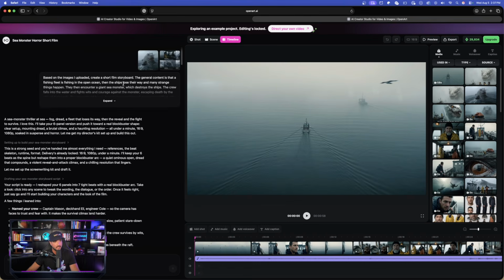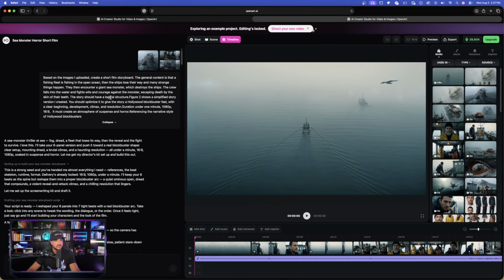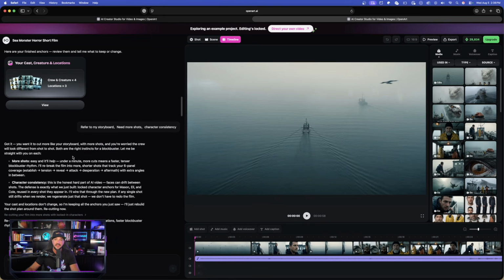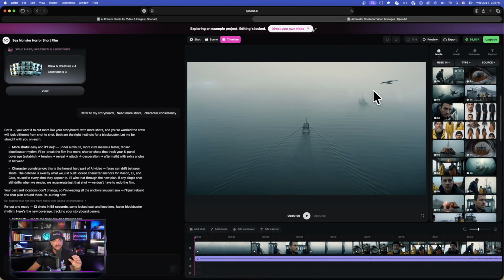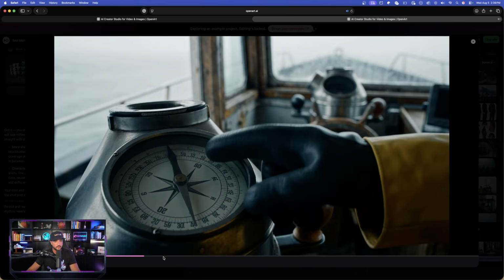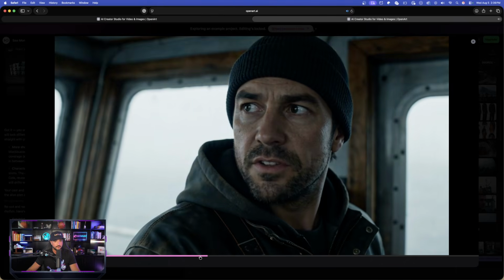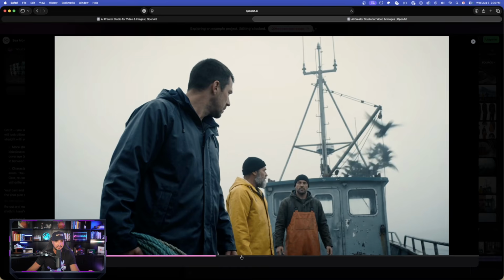If I scroll all the way up, it just starts with a very simple prompt and then a simple 6-image grid sheet. So we get the full storyboard, and a full iteration process starts on the left-hand side. And ultimately, that's where you're gonna end up with this awesome timeline right here. So as we go through it, it maintains the cinematic features, and the most important part, the character consistency remains.